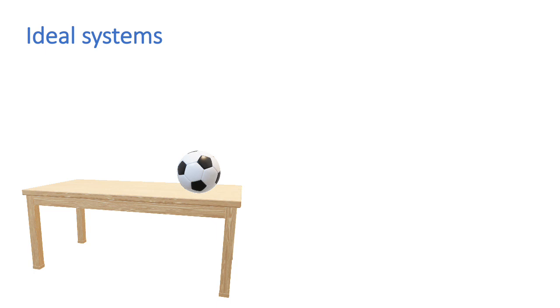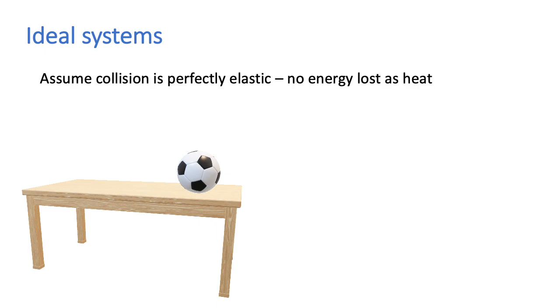Very often, it's useful to define an ideal system. In this, when the ball falls, we're going to assume that the collision is perfectly elastic and that there's no energy lost as heat. So now the ball falls, it has a perfectly elastic collision, and therefore it rebounds back up onto the table.